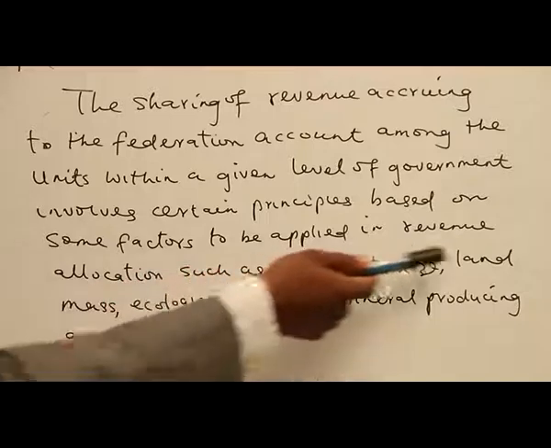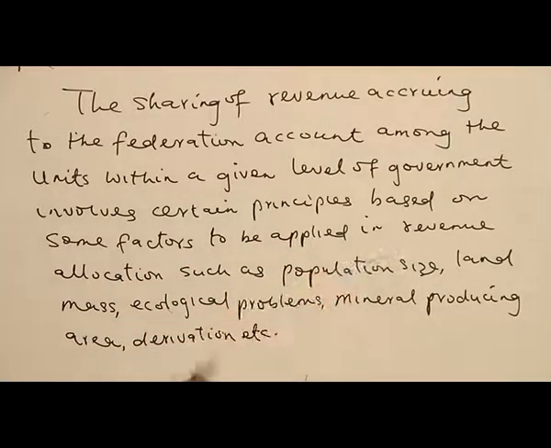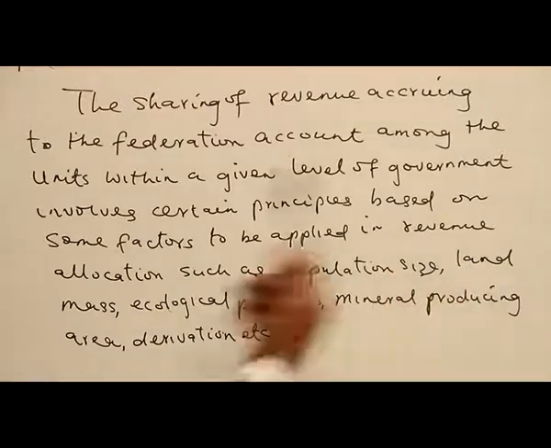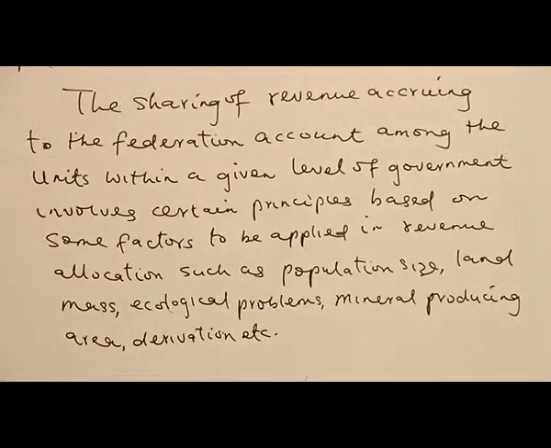Some factors to be applied in revenue allocation, such as the population size. When you are trying to share the revenue, what you understand is to look into the population size that they have in that country. Not only that, they can look into land mass. So what is the land mass that they have among its components, particularly the states? Then they can also look into ecological problems. That is, looking at the ecological problem will also be another factor that they can put into consideration when they are trying to share the revenue.